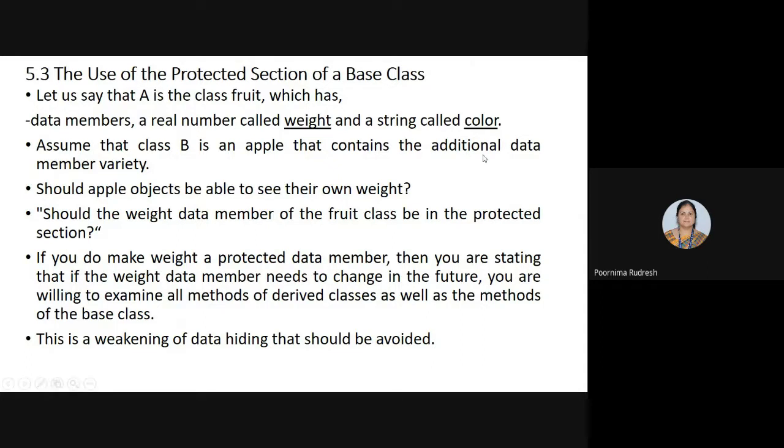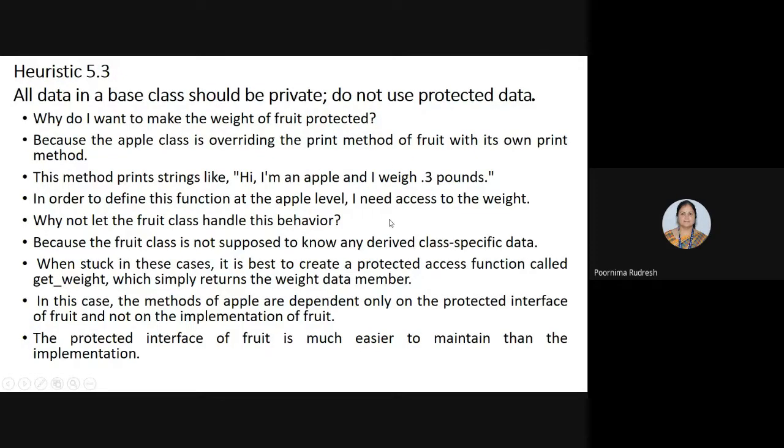And here, to display the weight of the apple, we need the data member which is present in the fruit class, and hence by using the inheritance property, the Apple class can display the weight. But why can't the fruit class handle this behavior? Because the fruit class does not have any knowledge about derived class specific data. When stuck in such cases, it is best to create a protected access function called getWeight, which simply returns the weight data member.